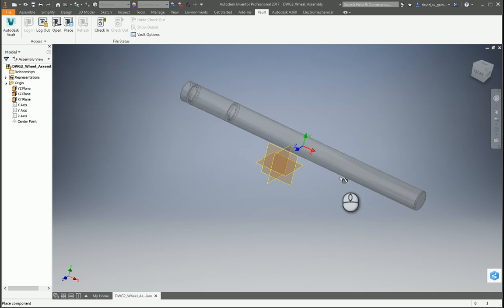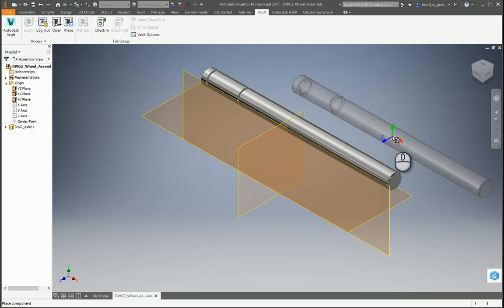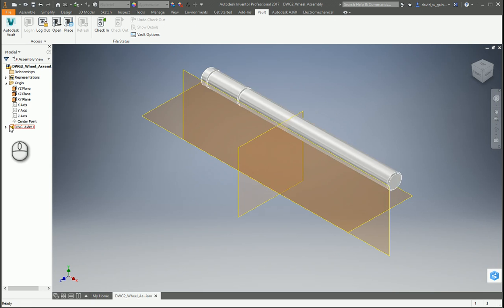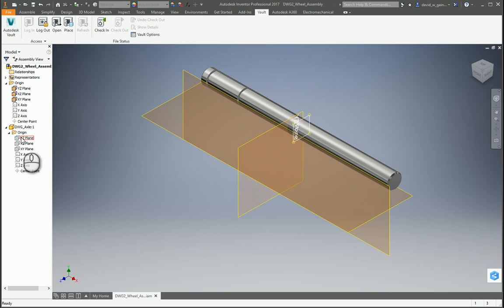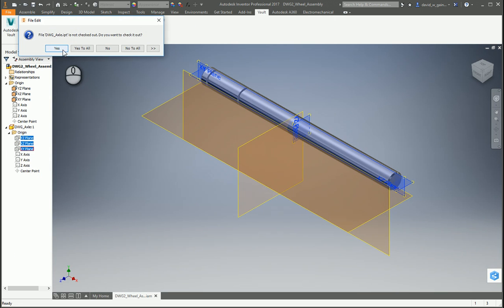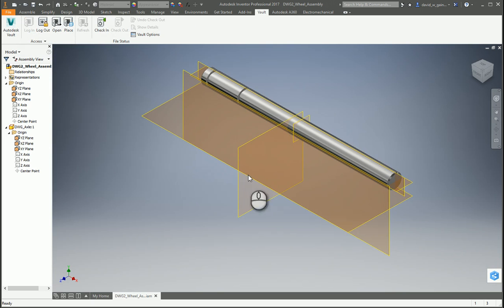There we go. That looks good. Left click place, escape. Come in and turn the planes on by hitting Control, right click, visibility. It asks me if I want to check it out, and I'm going to say yes.